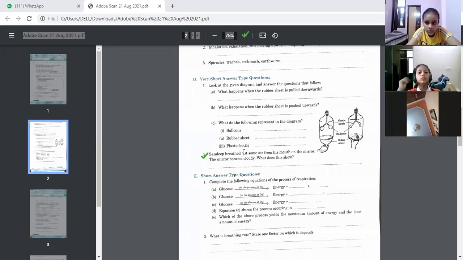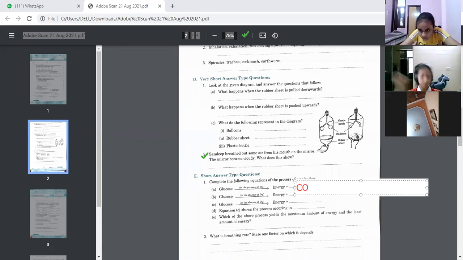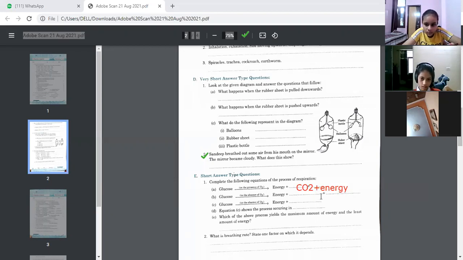Okay, so here energy plus carbon dioxide plus water will be released. B part: glucose in the absence of oxygen gives CO2 plus energy. Energy will be released. This is for number 1.